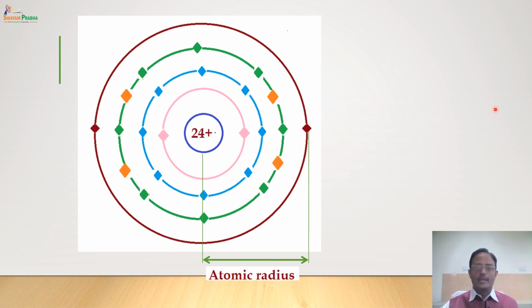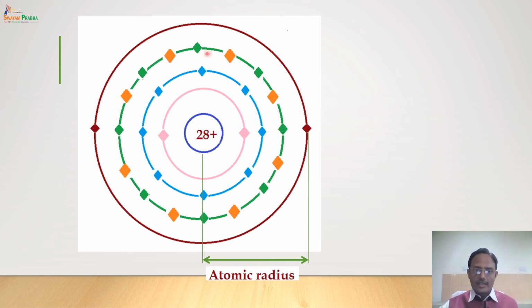Now from here, the electrons are continuously added to the third shell. The nuclear charge is increasing, but electrons are added to the third shell, which is the penultimate shell or second last shell, whereas atomic radius is the distance between nucleus and a fourth shell electron.